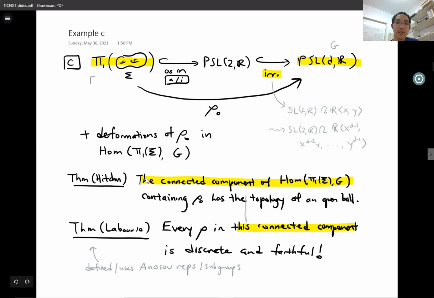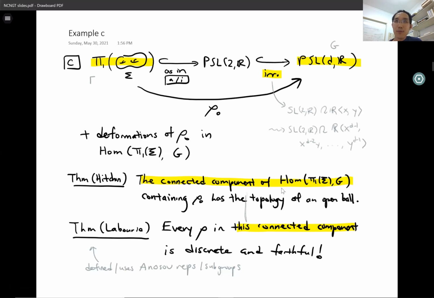The images of these nearby representations will give us more discrete subgroups. And these representations are called Hitchin representations because of a theorem due to Hitchin from the early 90s that says the connected component of the space of representations that contains rho 0, so there's a single such component for all these rho 0, has the topology of an open ball. So there's an open ball's worth of these perturbations that we can do. That's nice and somewhat surprising because in general, it's hard to say things about the topology of these spaces of representations. And many other spaces of representations don't seem to have such nice, simple topology.